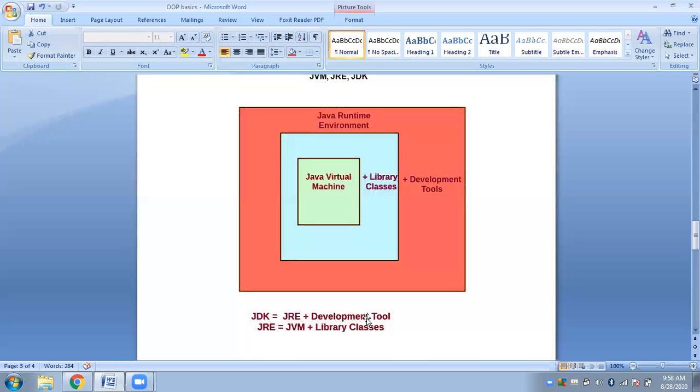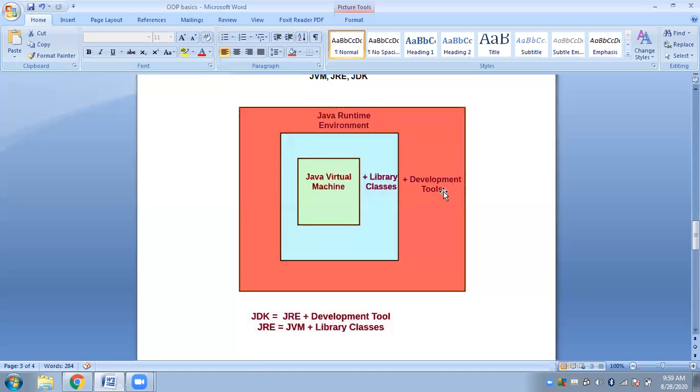It is a full featured software development kit. JRE is a combination of JVM plus library classes, and the development tools come with the debugger, compilers and Javadoc.